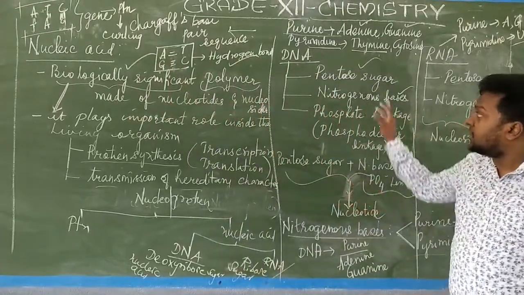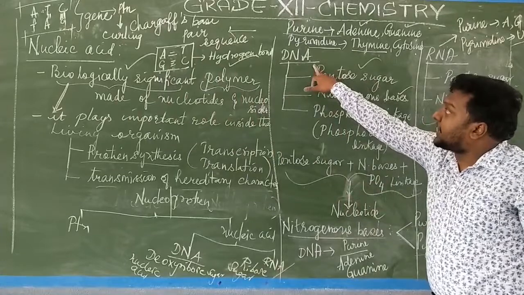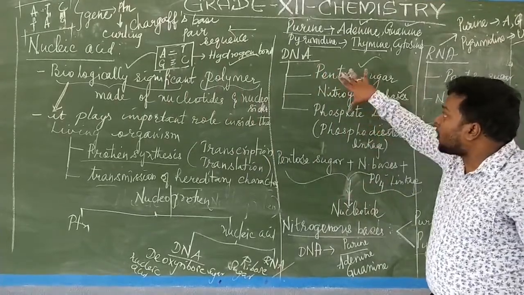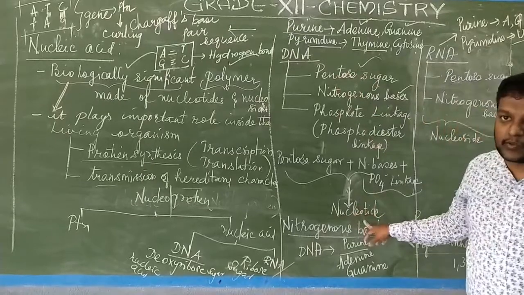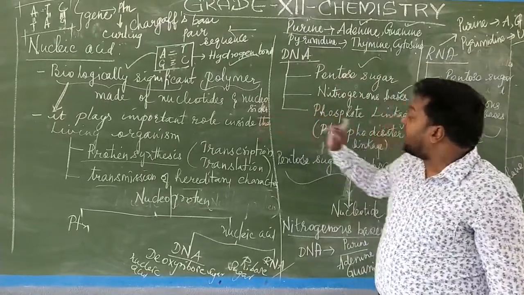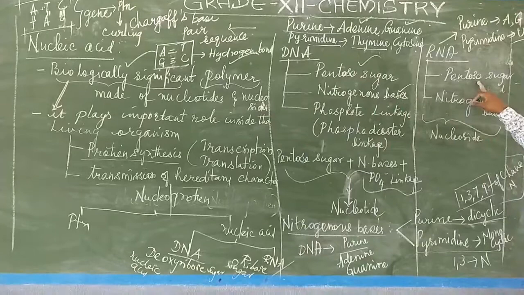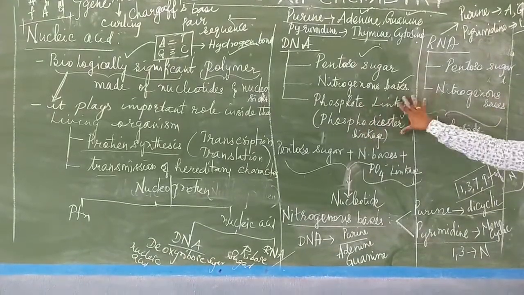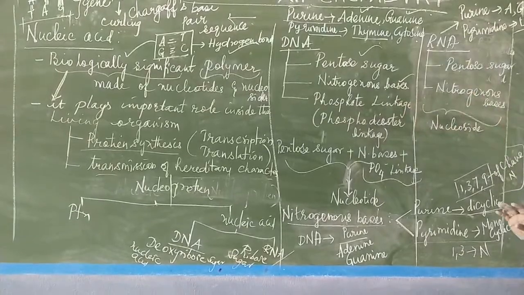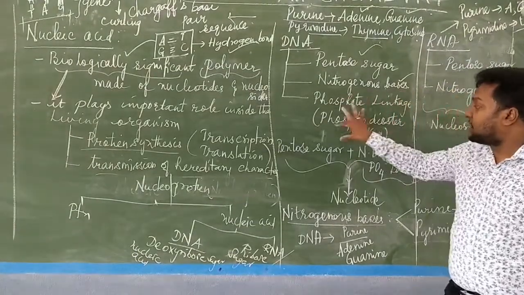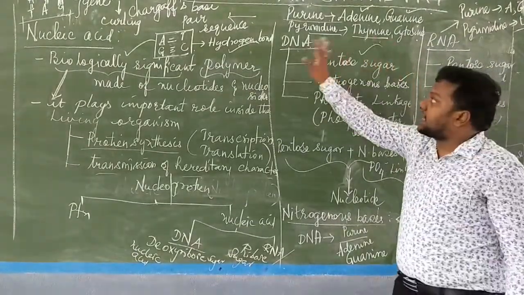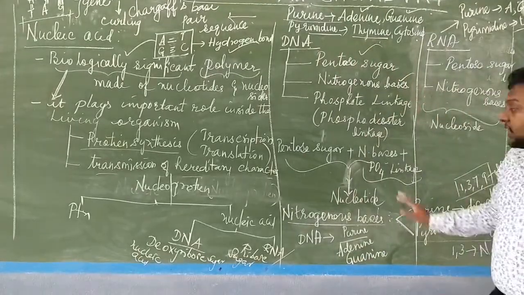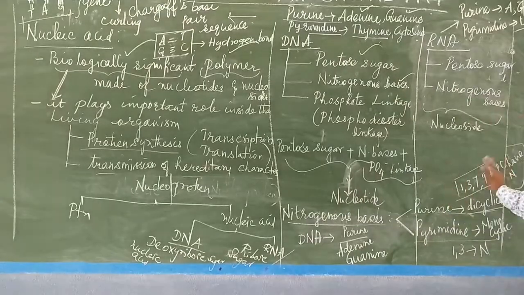What are nucleotides? If nucleic acid comprises pentose sugar, nitrogenous bases, and a phosphate linkage, all these three clumped together, we call it a nucleotide. What is called a nucleoside? Nucleoside means only pentose sugar and nitrogenous bases will be there. No phosphate linkage. In the absence of phosphate linkage, we call it a nucleoside. When the phosphodiester linkage is present, we call it a DNA molecule. So DNA is there and RNA is present. So I told you the difference between nucleotide and nucleoside.